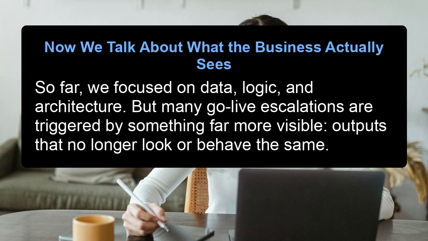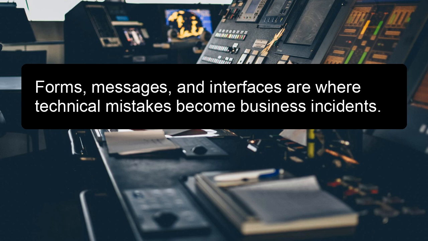Now we talk about what the business actually sees. So far, we focused on data, logic, and architecture. But many go-live escalations are triggered by something far more visible: outputs that no longer look or behave the same. Forms, messages, and interfaces are where technical mistakes become business incidents.